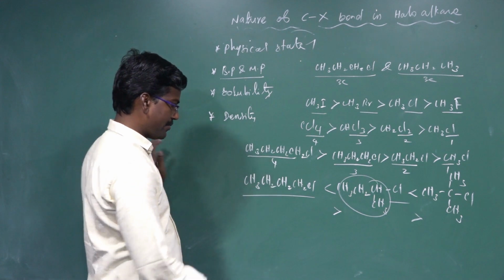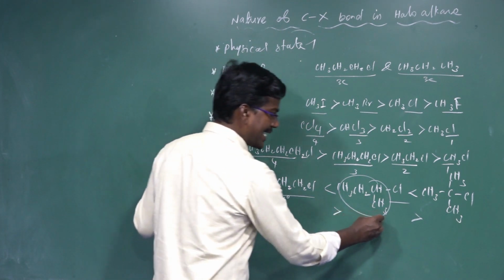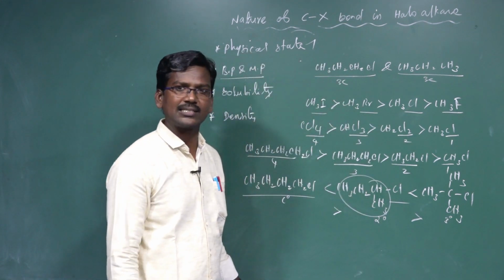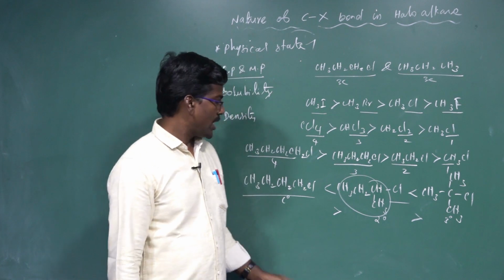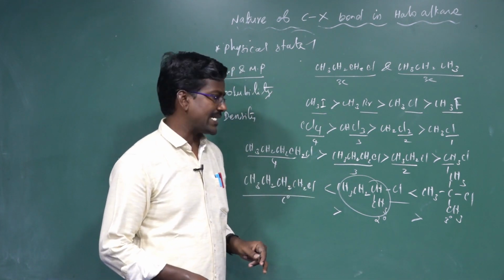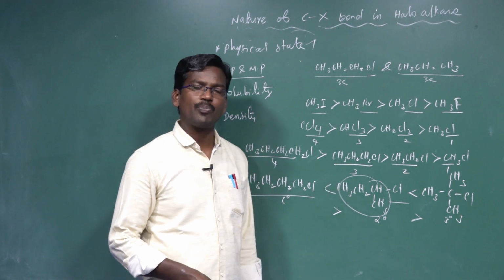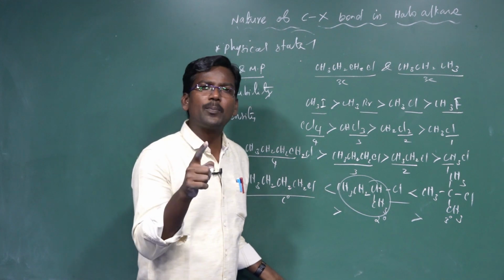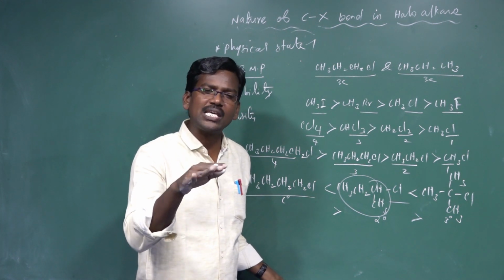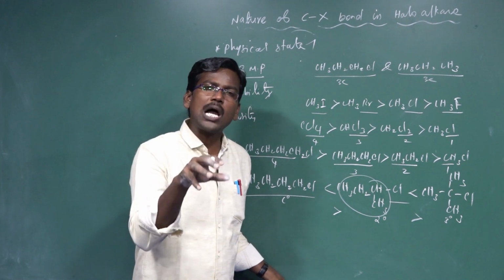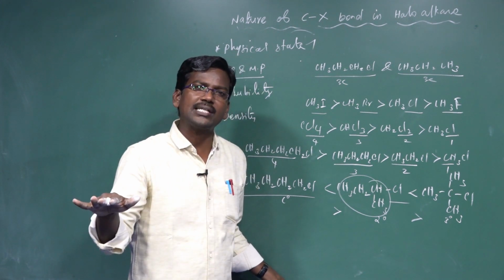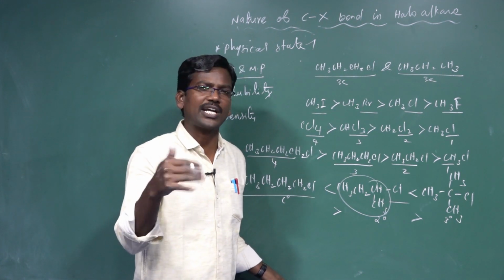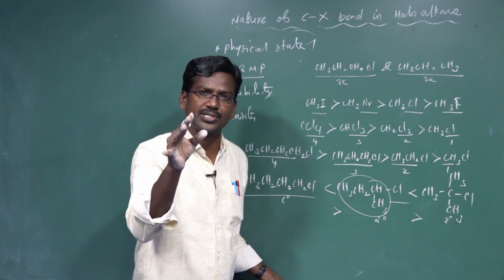So the first is a primary alkyl halide, the second a secondary alkyl halide, and the third a tertiary alkyl halide. Among the isomeric alkyl halides, the three compounds have the same molecular formula, and boiling point depends on which molecules occupy the larger surface area. A larger surface area means the intermolecular force of attraction increases, so the boiling point also increases.